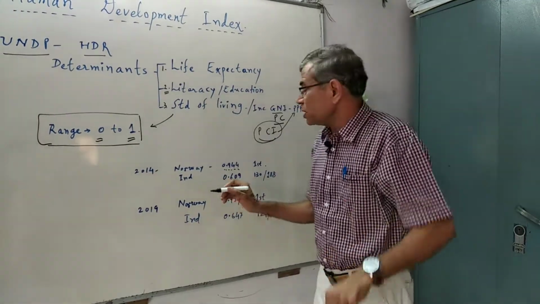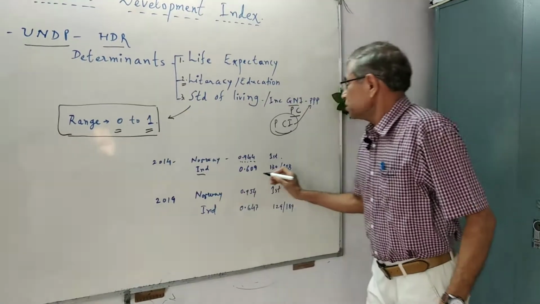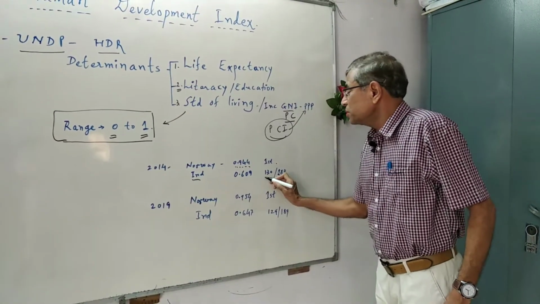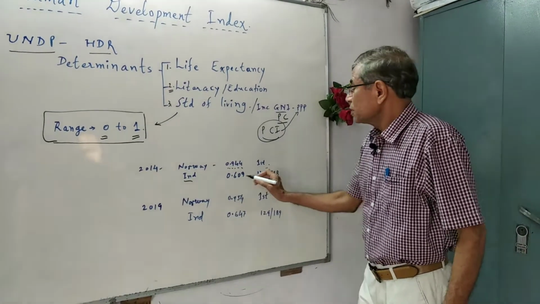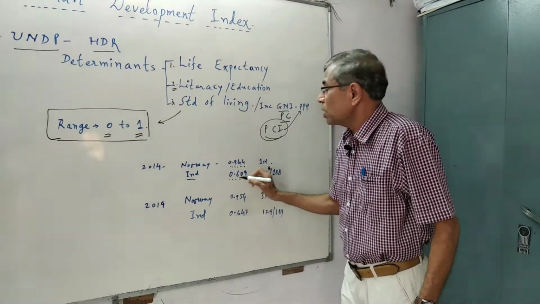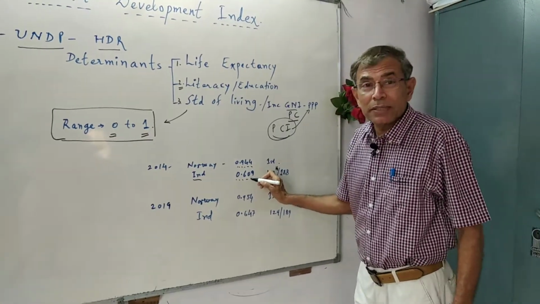And as far as India is concerned, the country to which we belong, India stood 130th out of 188 countries, and India's score out of 1 was 0.609.